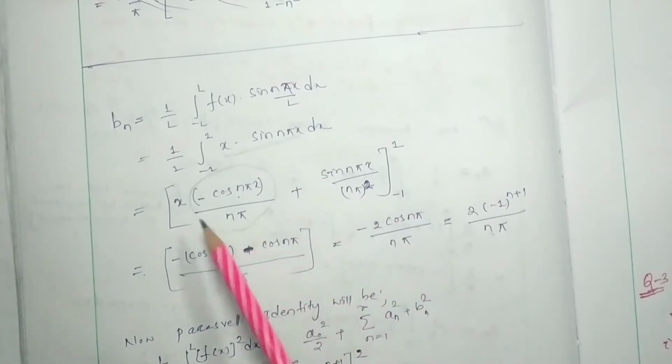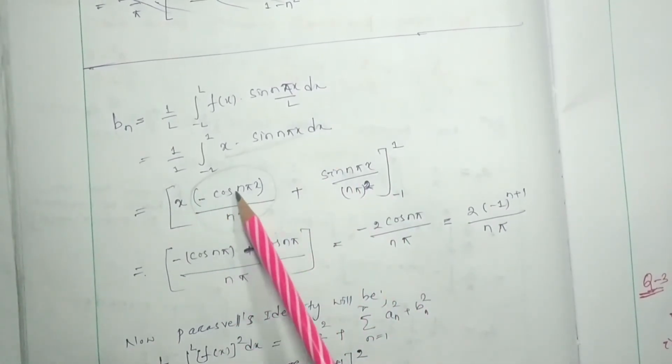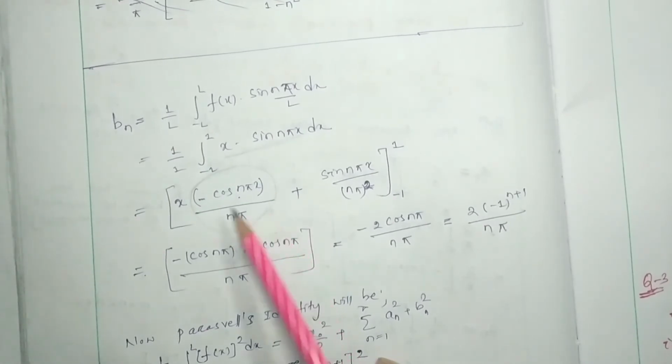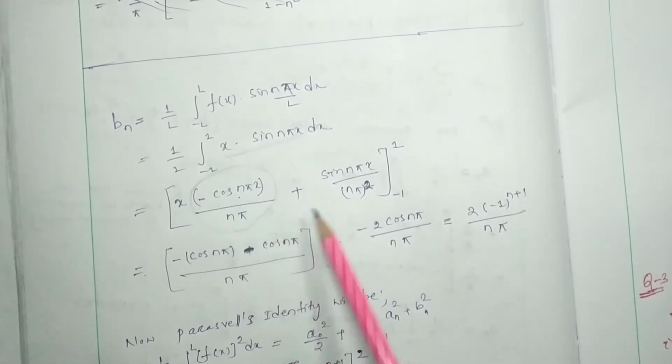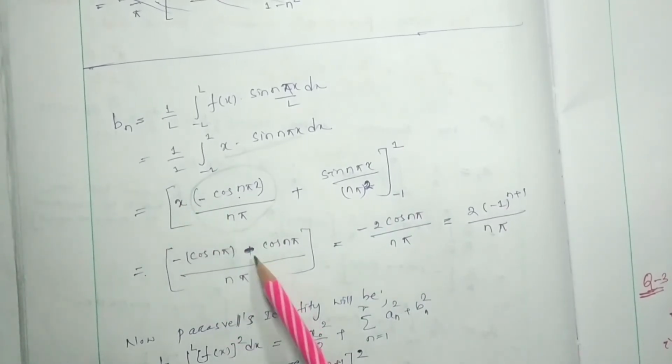Once again, you put 1 here, 1 minus cos n pi x, and here minus 1 we have to put for x, so it will be minus cos n pi by n pi.